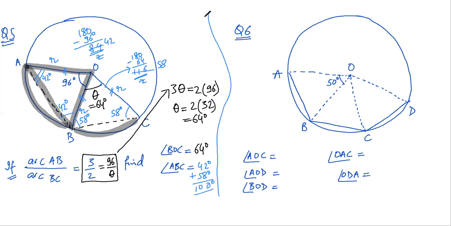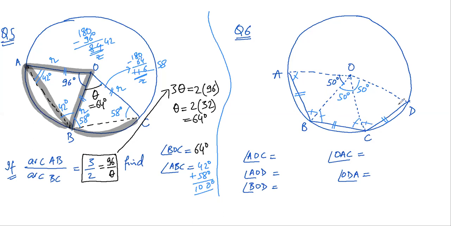Okay, let us see question number 6. Now in question number 6, AB is equal to BC is equal to DC. These chords are equal. Now because the chords are equal, this chord AB is subtending an angle of 50 degrees at the center. So by the theorem which I have proved before, this is 50 degrees, this is 50 degrees, this is 50 degrees. This is clear. And if this is 50 degrees, again same thing, all these angles are equal.